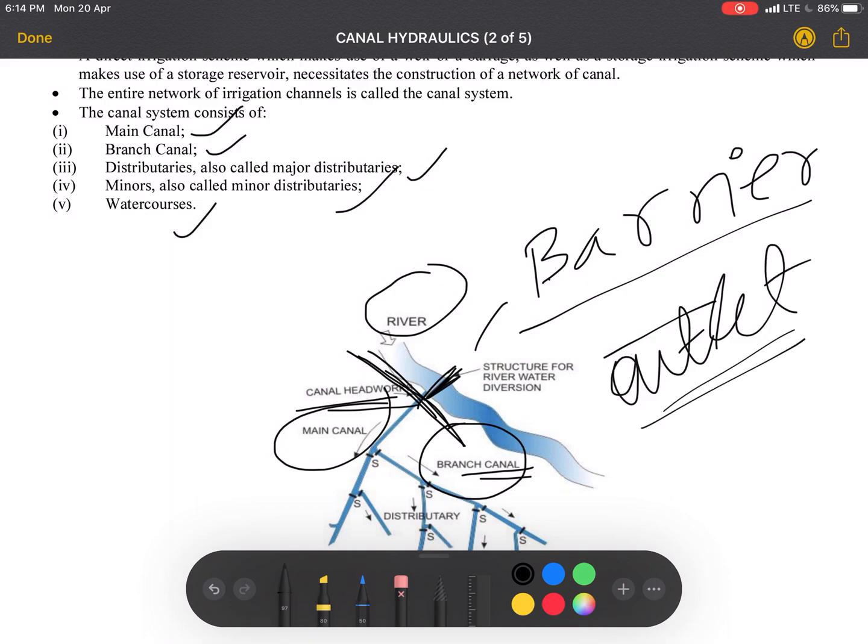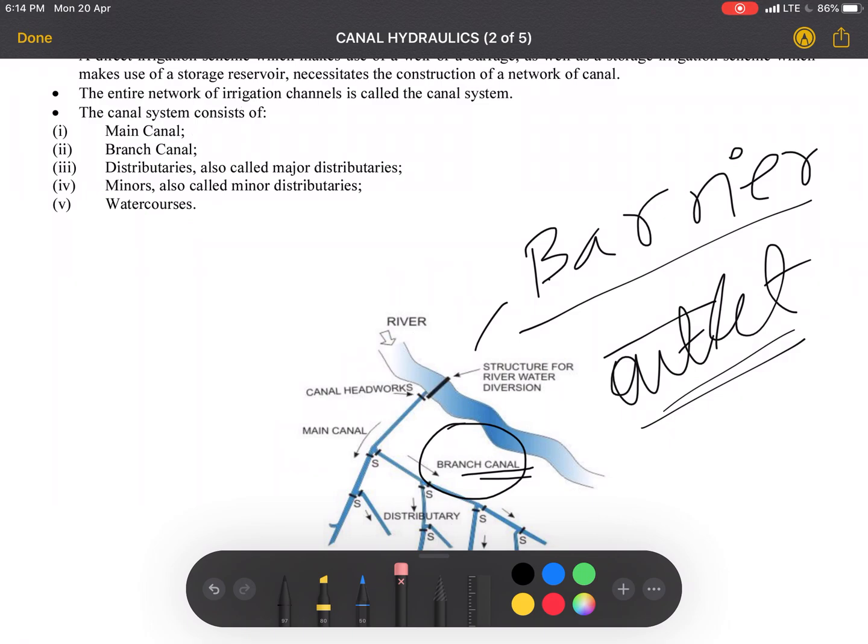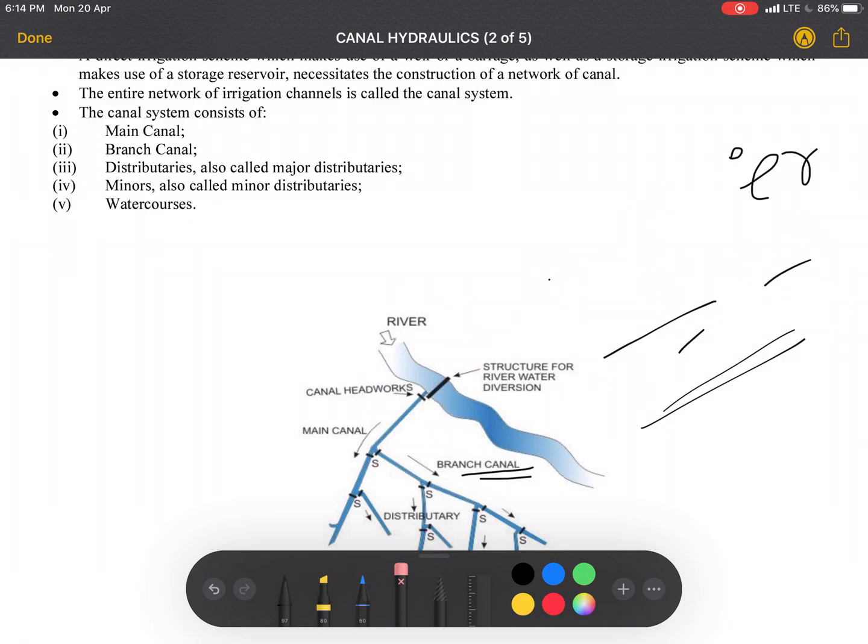From the canal headwork to the water courses, the distributaries, the control is in the hands of the irrigation department. From water courses, the control goes into the hands of cultivators, or farmers. So the design and maintenance are all in the hands of the irrigation department, or indirectly the government.